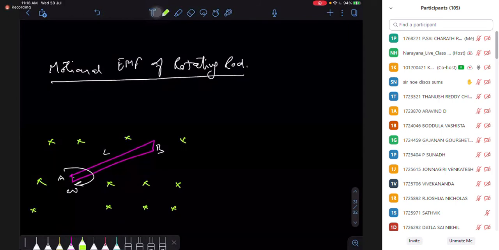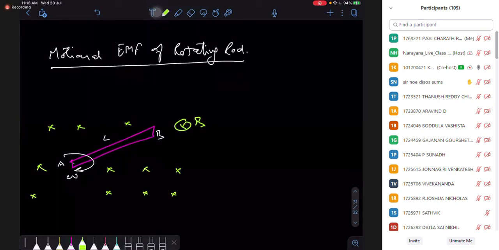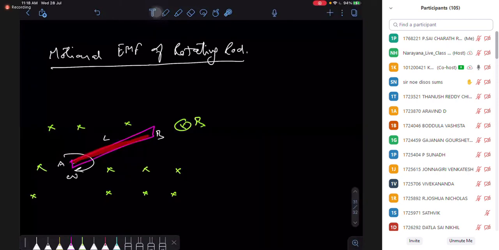So the magnetic field is perpendicular to the plane. Now in this case, as it is rotating, how is it behaving? This rotating rod is going to behave as a battery.